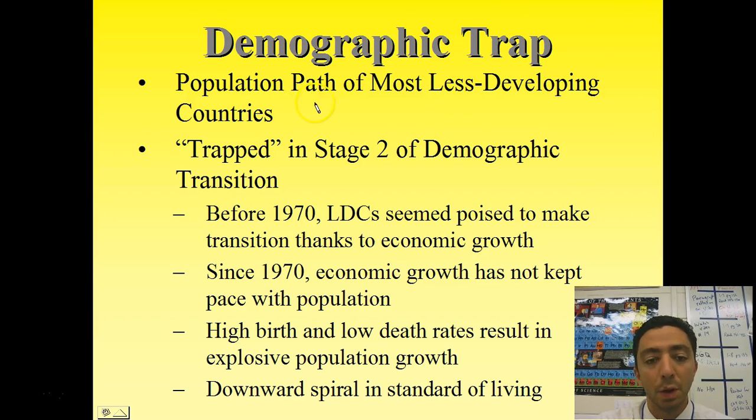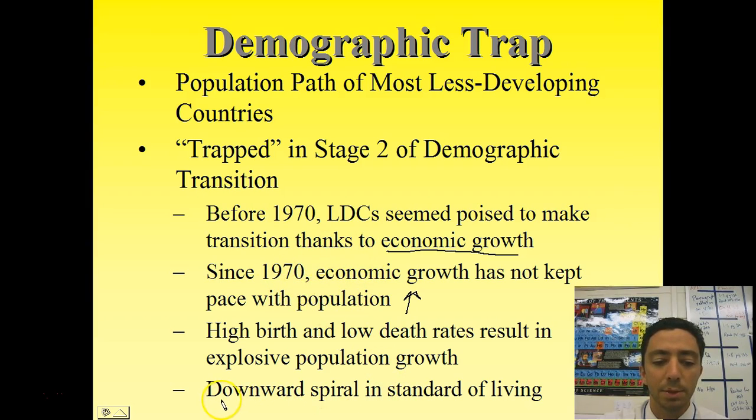This is a proposed path of our least developed countries, and so they're trapped in stage 2. It's kind of this endless cycle, right? A positive feedback loop that keeps them in there. In the 1970s, we thought they were going to make it out due to economic growth, that their economy was going to grow so much it would push them into stage 3. But what's happened is the population is so high that growth can't keep up with it. There is still some growth, but the population's growing higher, and so that growth is spread thinner and thinner and thinner, and it's running out to the point where they're stuck in stage 2.